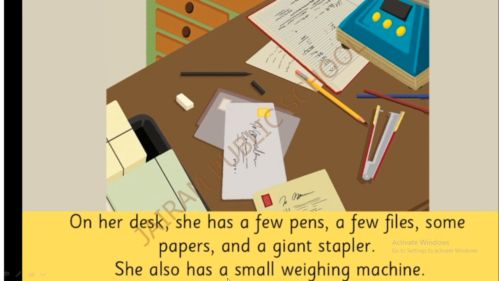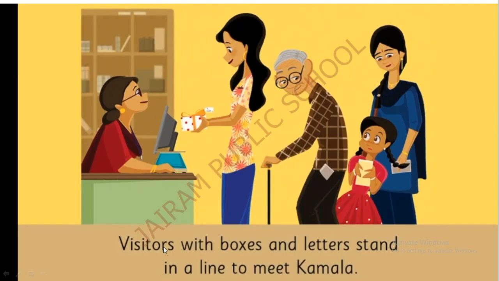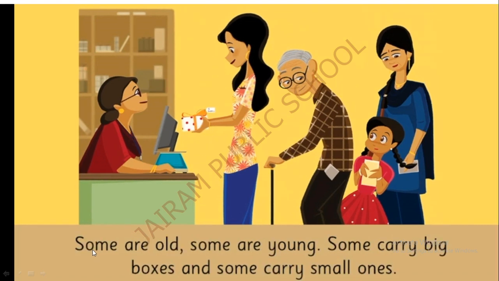She also has a small weighing machine. Visitors with boxes and letters stand in a line to meet Kamala. Some are old, some are young, some carry big boxes and some carry small ones.